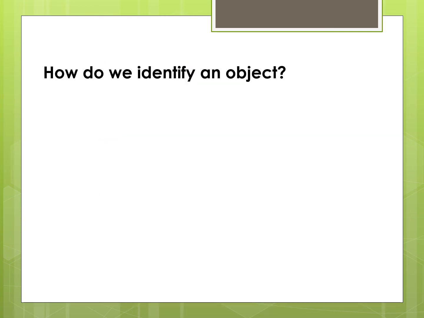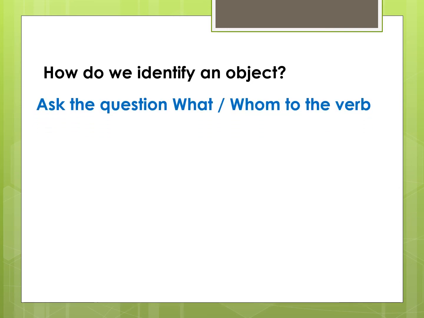Now, how to identify an object within a sentence? Now you must be wondering, why am I telling you to find out the object in a sentence? Because this is the easiest way to know whether the verb is a transitive verb or not. If the verb is transitive, then the sentence must contain an object. We just learned that the action of the subject has to be transferred to the object. So in order to do so, I can ask the question what or whom to the verb.